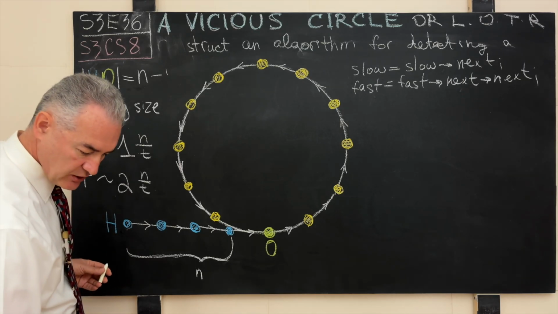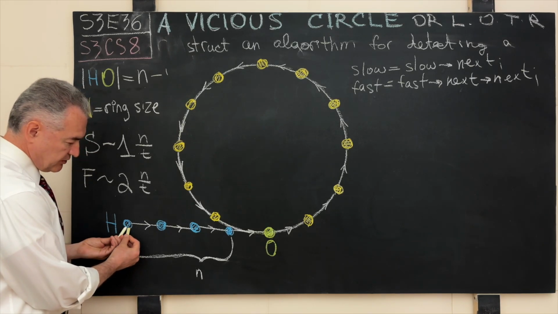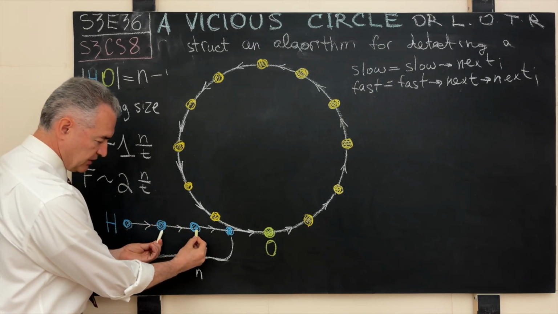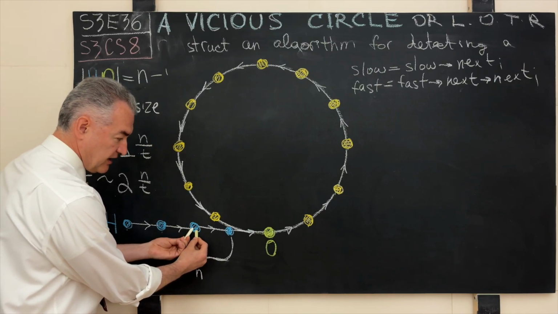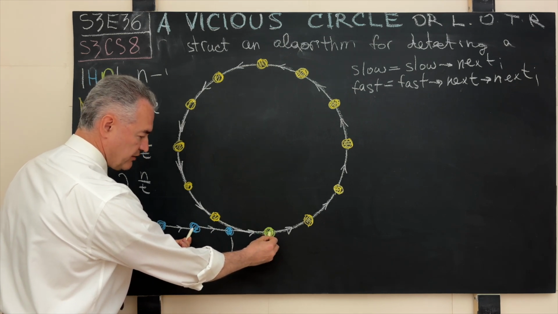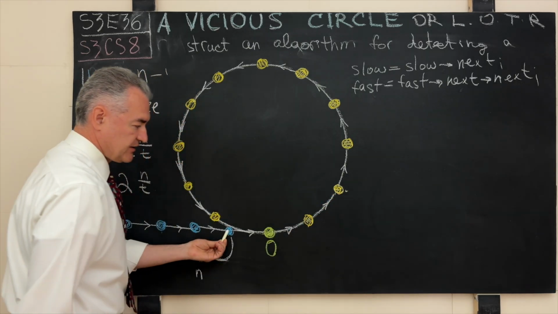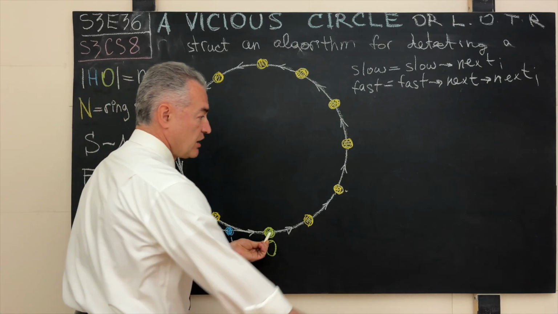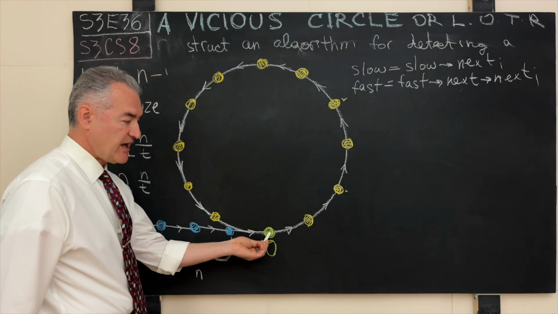So let's say we have our slow runner and a fast runner. After the first step, the slow runner will be here, but the fast runner will be here. Then in the next moment of time, the slow runner will jump over here, and the fast runner will jump 2 nodes over here. He will be already, or she, already at the origin. Next step for the slow runner, this is where the fast runner will be. And when the slow runner arrives at the origin of the ring, then where over here will be our fast runner?